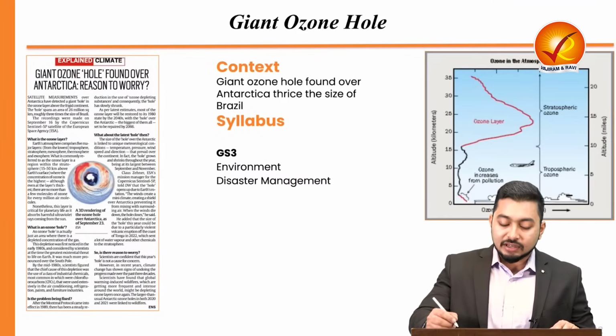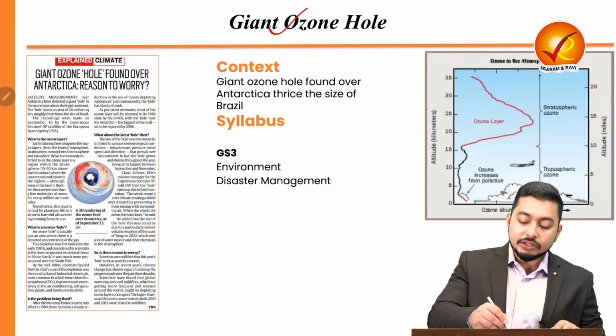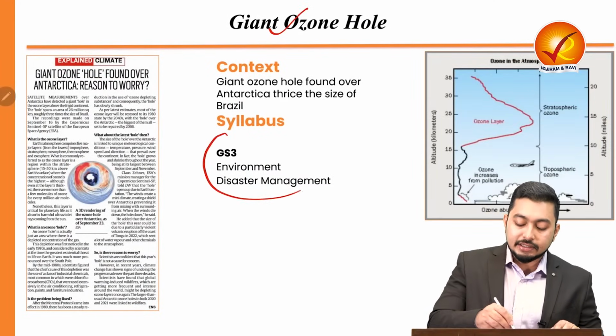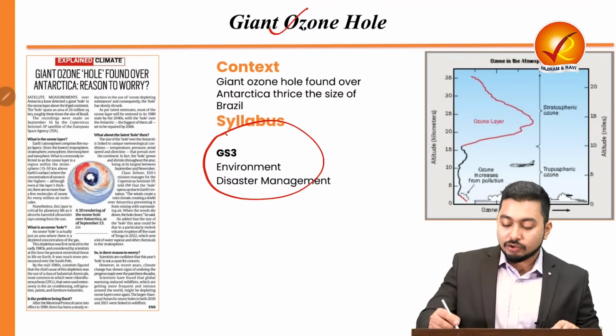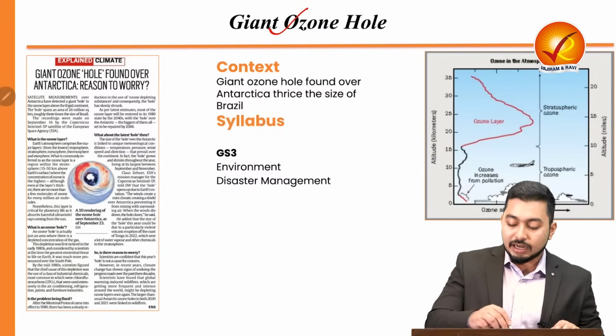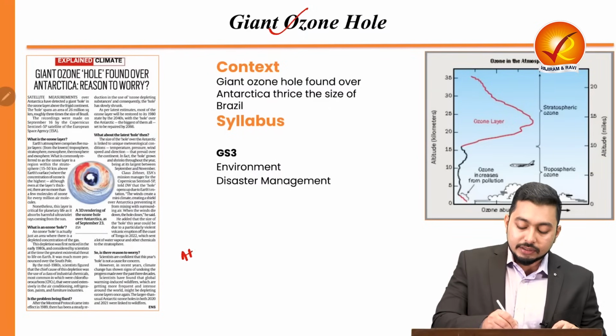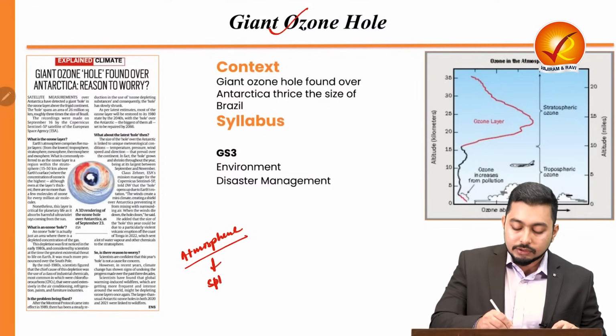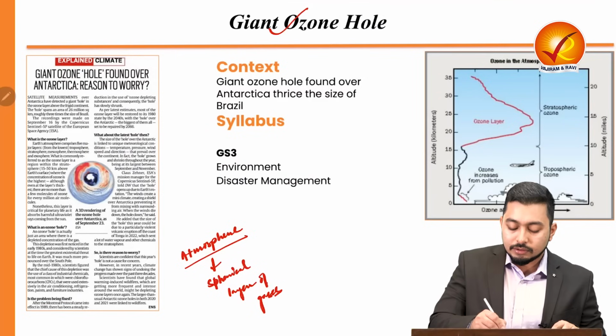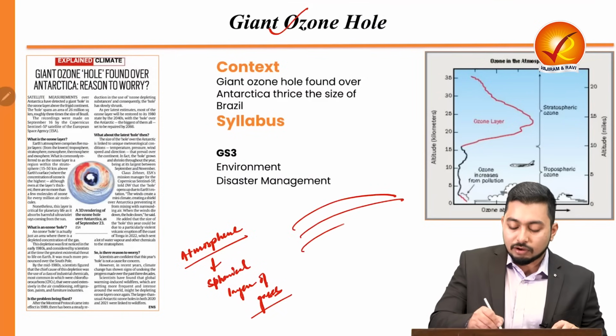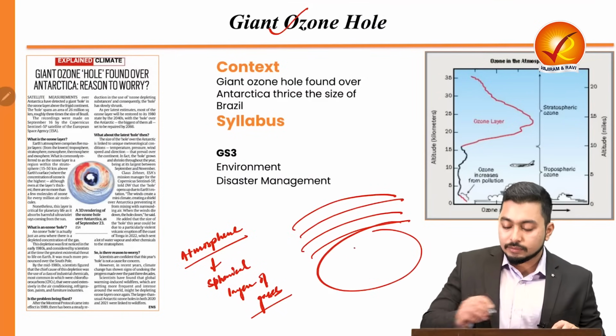Now let's start with the first article, and this pertains to the giant ozone hole, and this is GS3, part of your environment and disaster management. Now let's understand that the atmosphere is a spherical layer of gases. So these are layers of gases all around the earth, right?